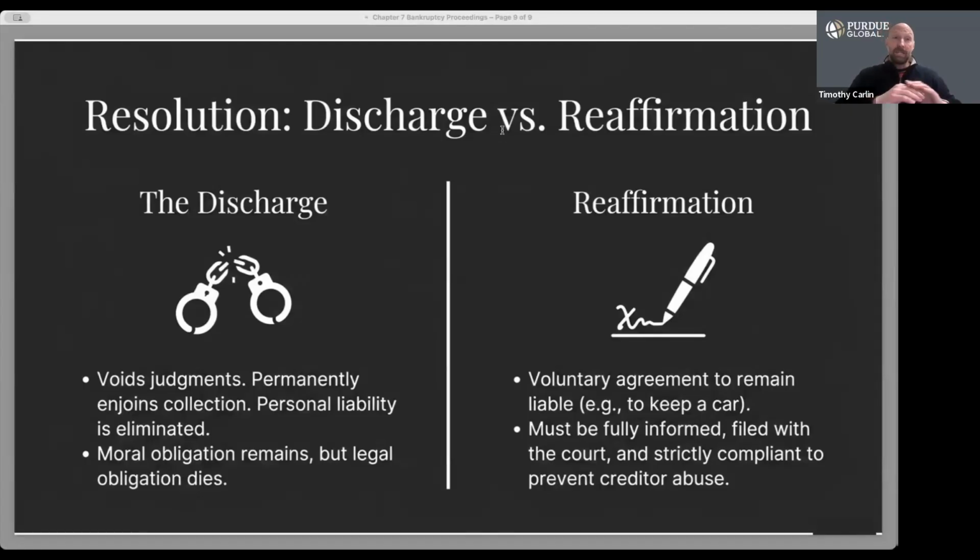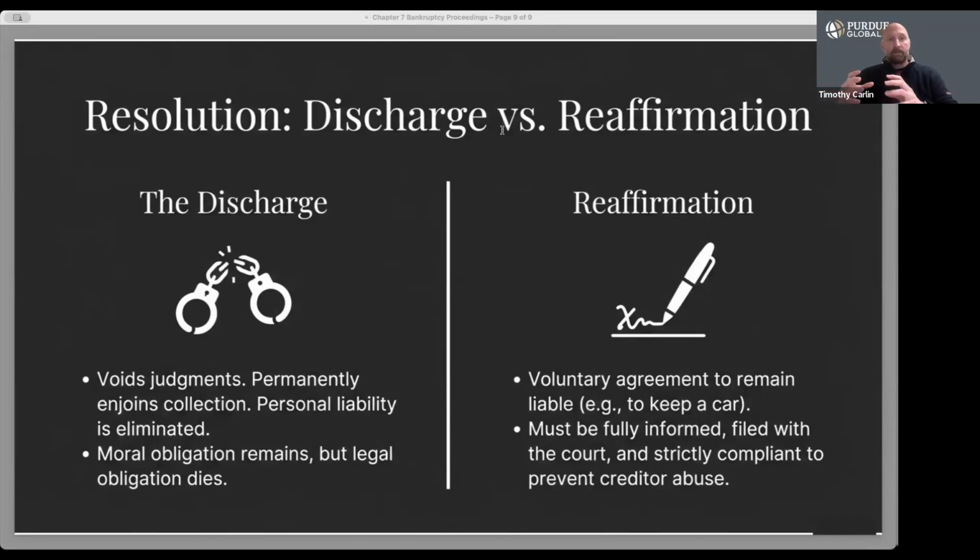So let's talk about the critical distinction between discharge and reaffirmation. The discharge eliminates personal liability for qualified debts. It voids judgments and permanently prohibits collection efforts. However, it does not automatically remove liens. That means secured creditors may still enforce their rights against collateral.